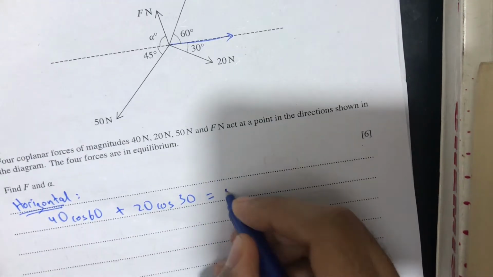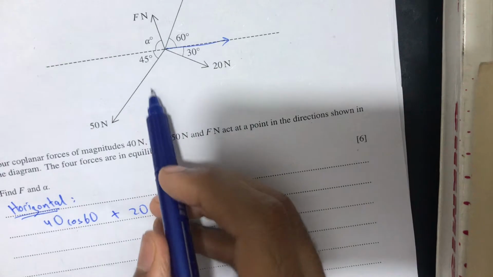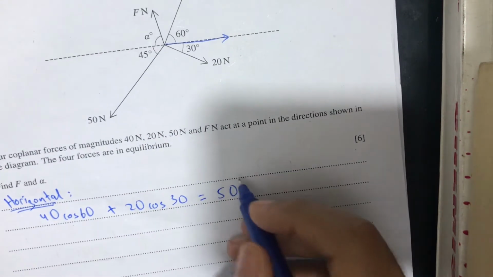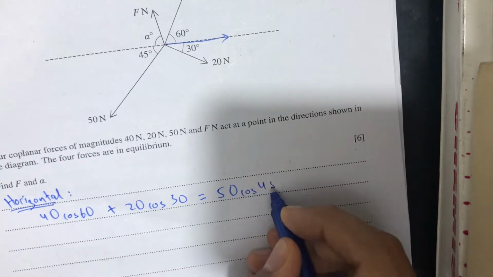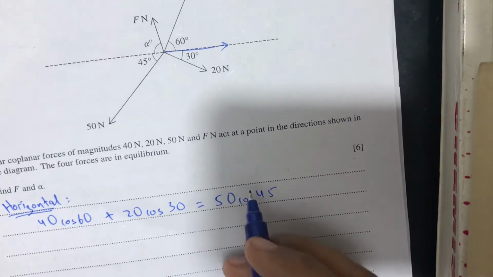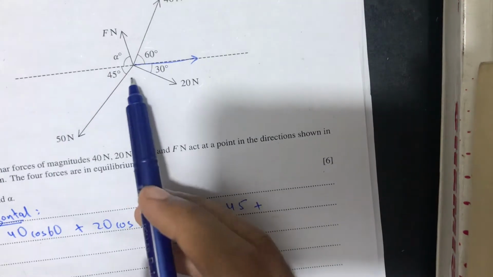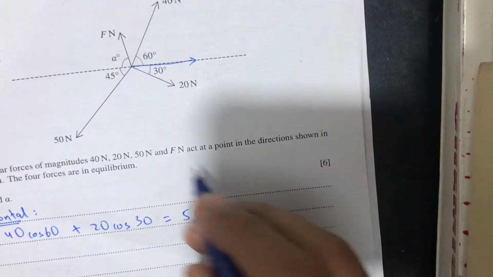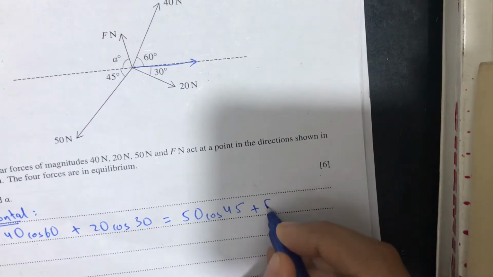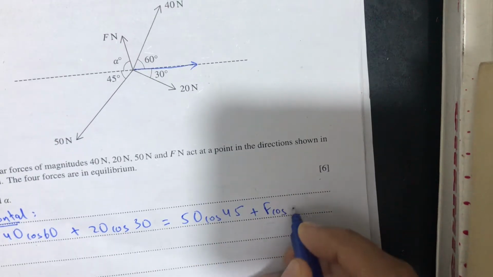So on the left there is 50 Newton, and as the angle is 45 degrees, we will write 50 cos 45 plus the F force which we have to find. So F, and the angle is alpha, so F cos alpha.